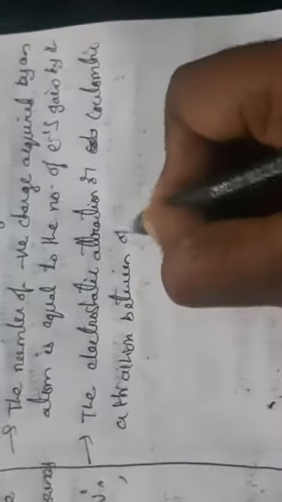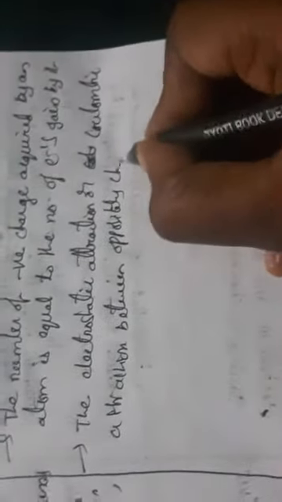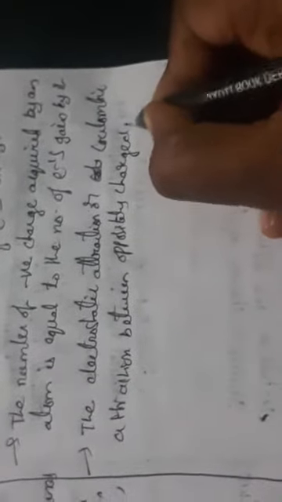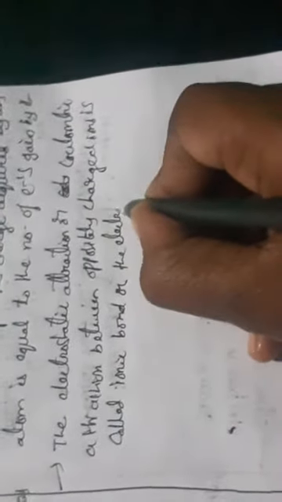Also, the electrostatic attraction or Coulombic attraction between oppositely charged ions, plus charge and negative charge, we call the ionic bond or the electrovalent bond.